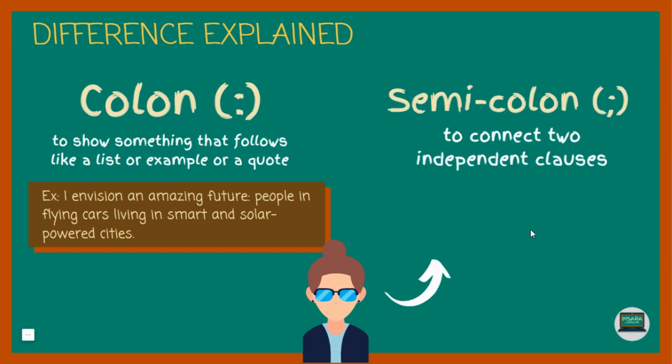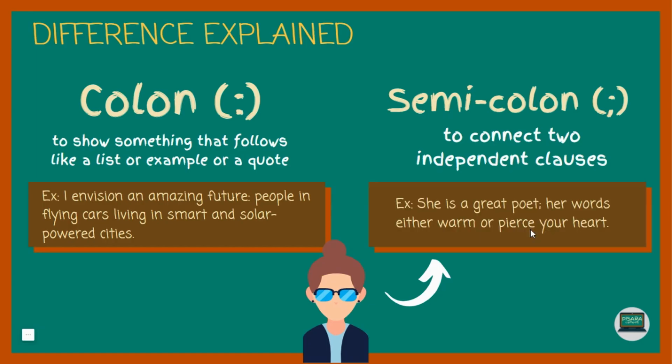All right? Well, semicolon is usually used when you want to connect two independent clauses that are closely related to each other. For example, she's a great poet; her words either warm or pierce your heart. So these are two independent clauses. You can separate them, but because they are related, you can use a semicolon. You see the difference now?